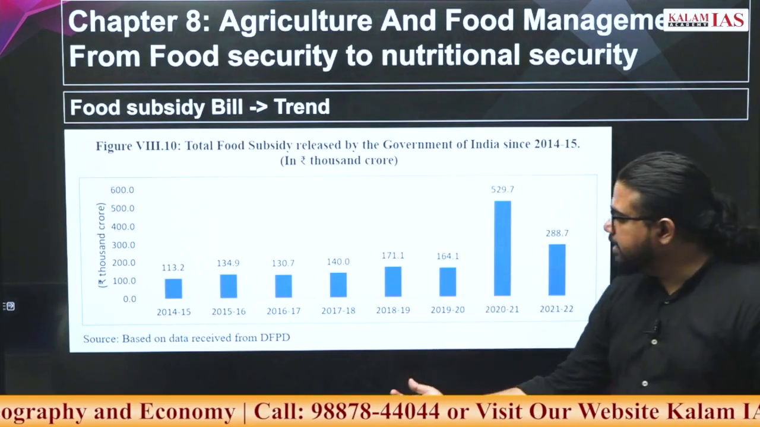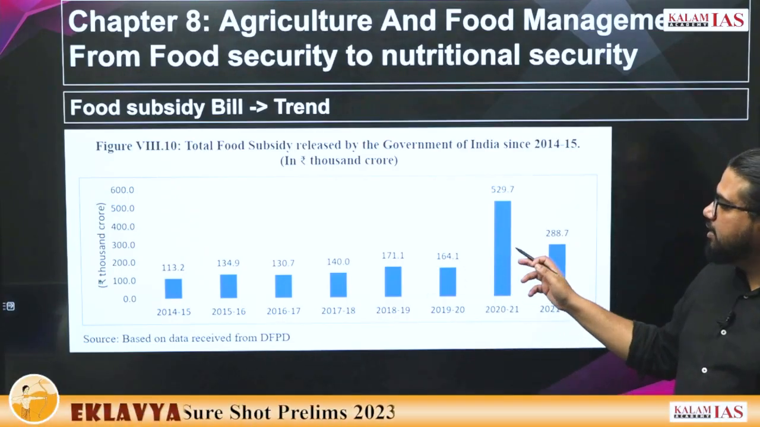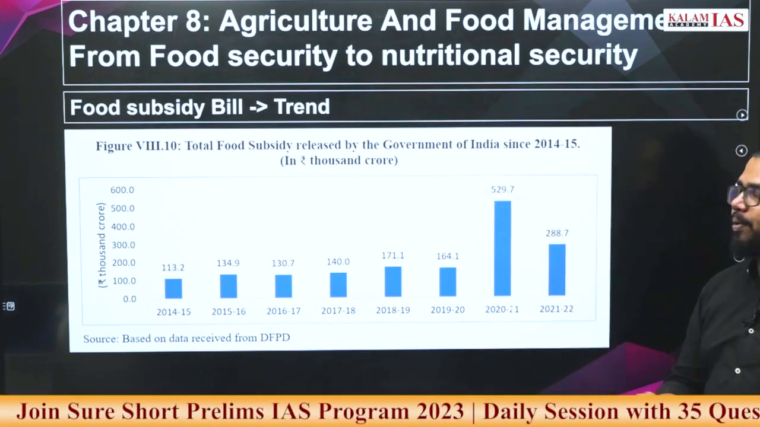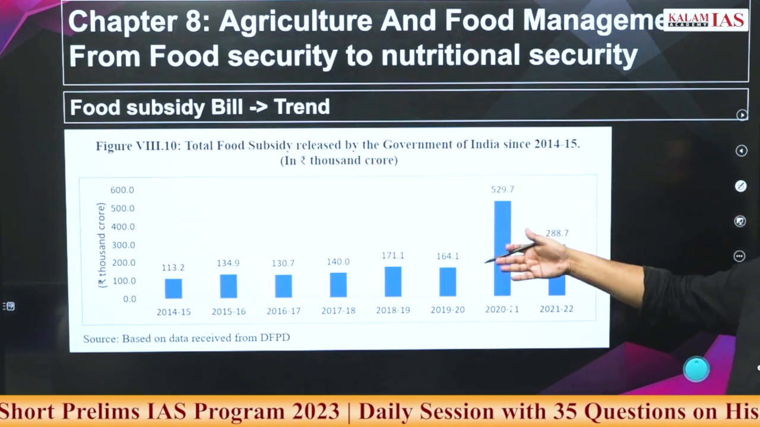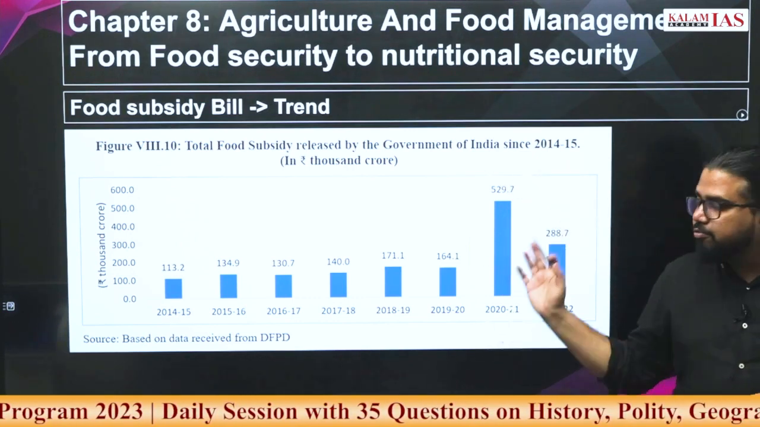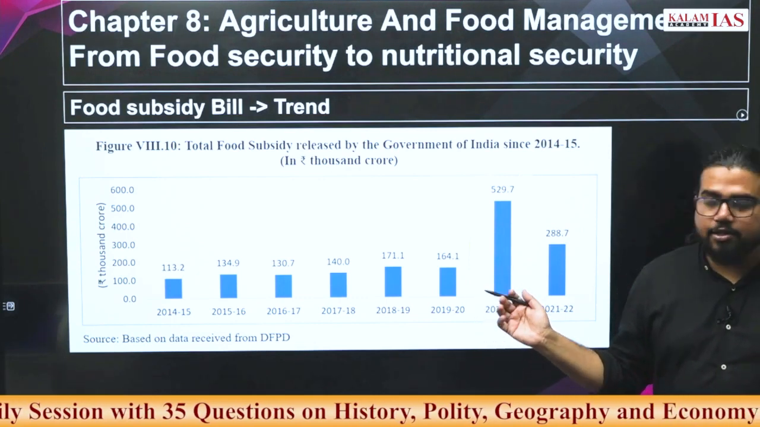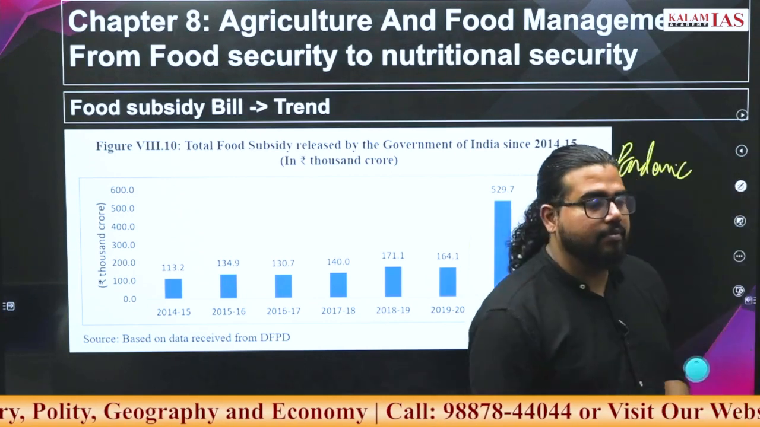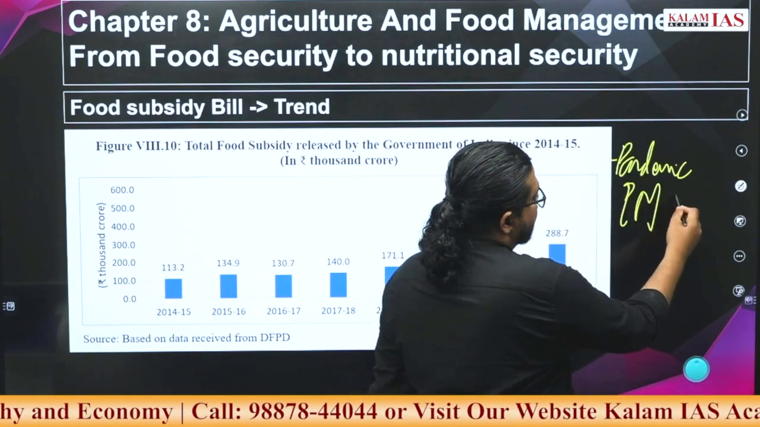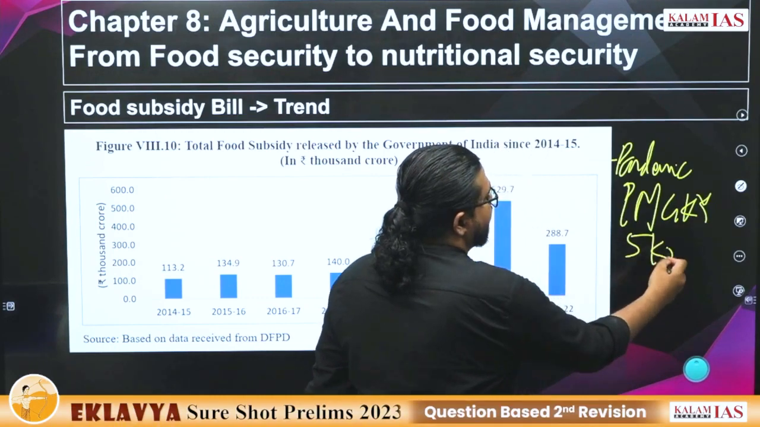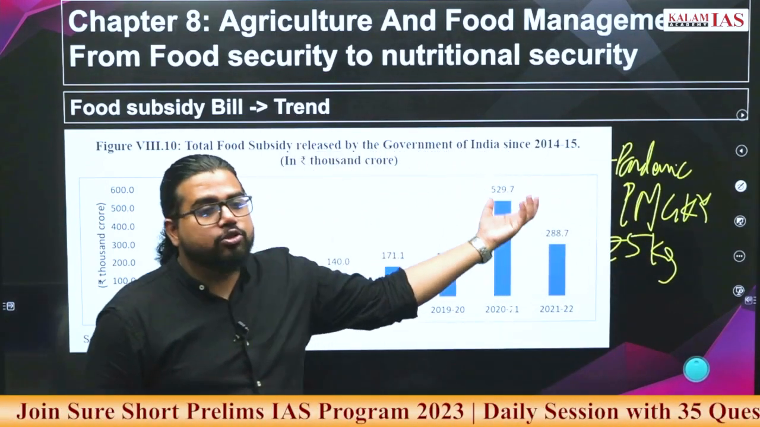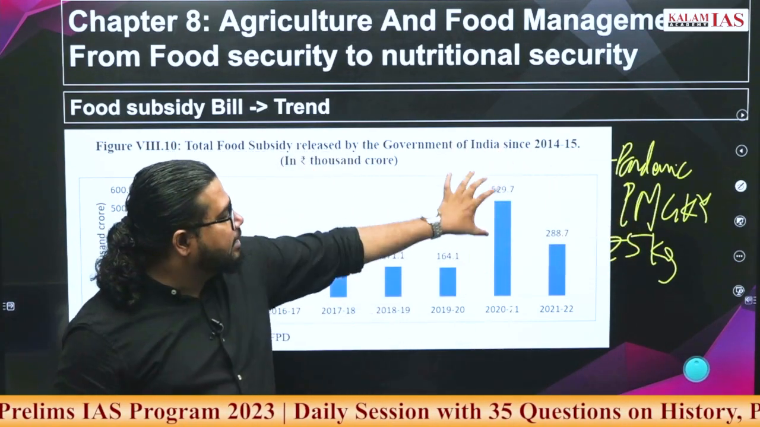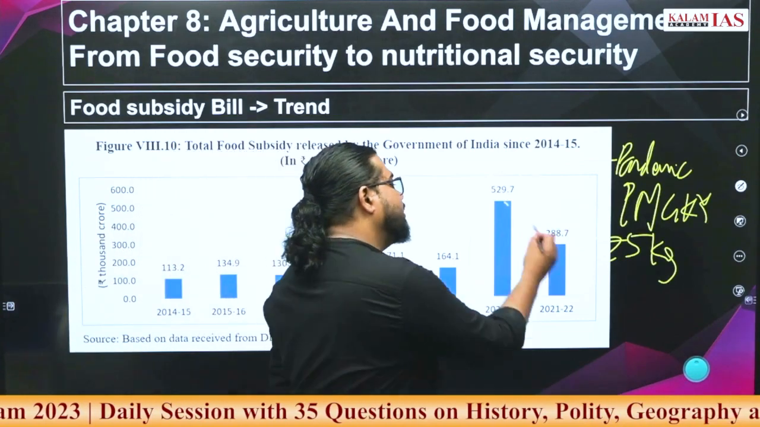Now if you look at the food subsidy, the trend is India is spending a huge amount of GDP on food subsidy, and you can see a very huge spike, almost 3 times or more, in the food subsidy bill. Why did this spike happen? Due to the pandemic. And what exactly was the scheme name? Pradhan Mantri Garib Kalyan Yojana. 5 kg of extra and some other cereals were also provided along with this to a huge amount of population. Due to this, there has been an increase in the food subsidy bill during the pandemic, but the current trend is it is